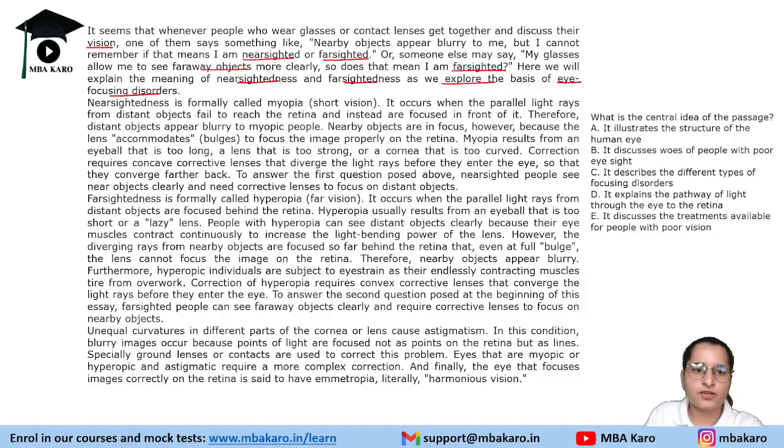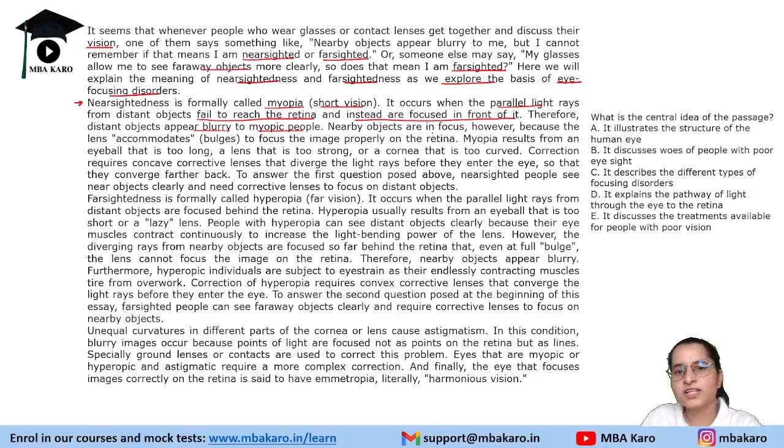Now, first they are discussing nearsightedness. Nearsightedness is formally called myopia, that is short vision. It occurs when the parallel light rays from distant objects fail to reach the retina and instead are focused in front of it. Therefore, distant objects appear blurry to myopic people because the image is in front of the retina, not reaching it.